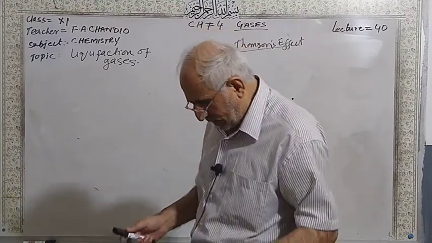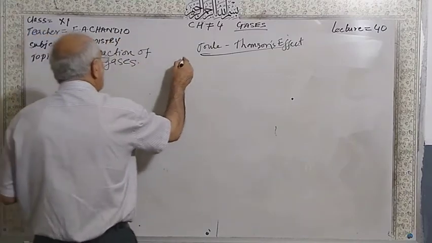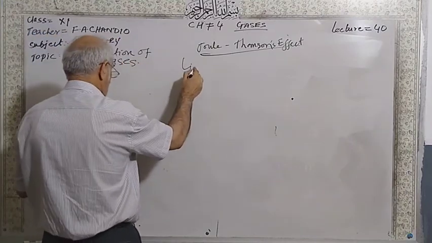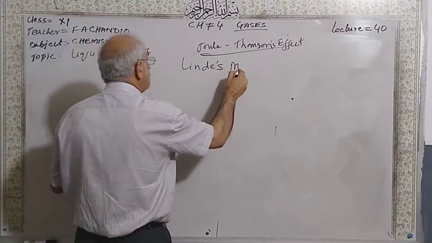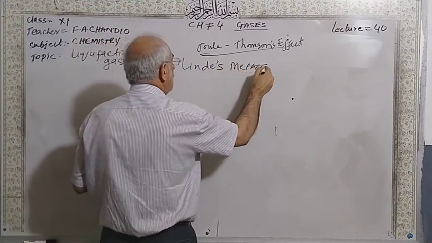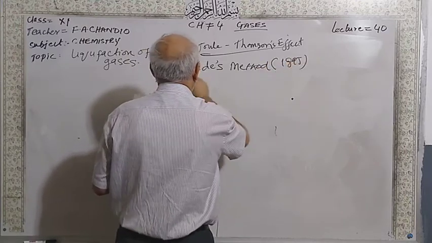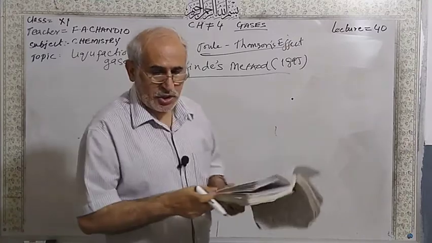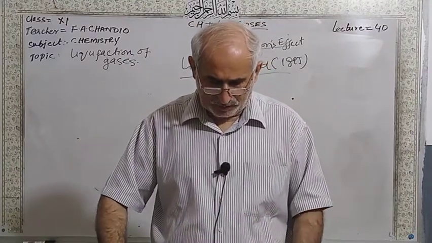This principle was used by Linde in 1895.